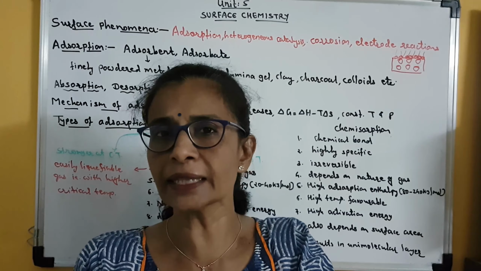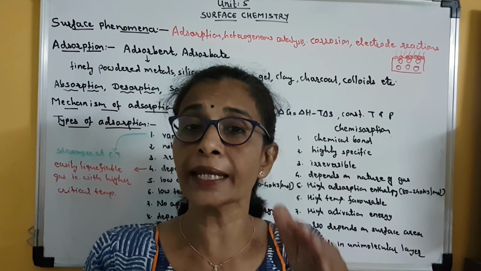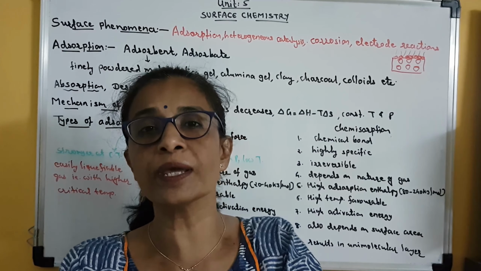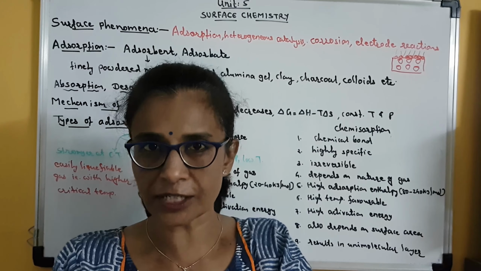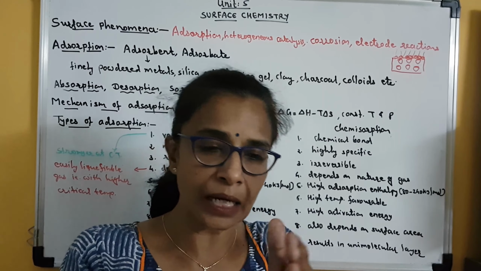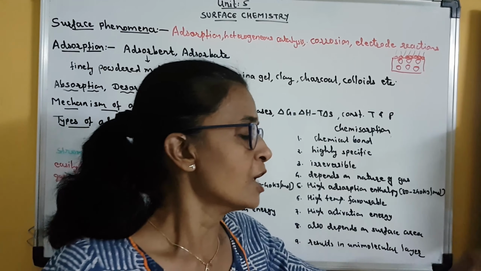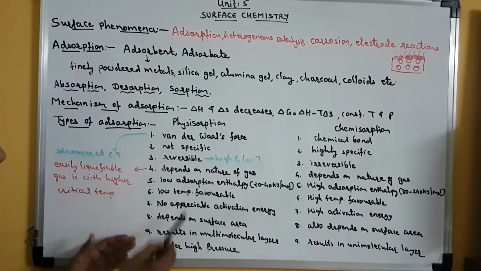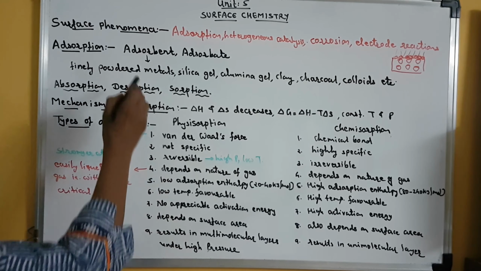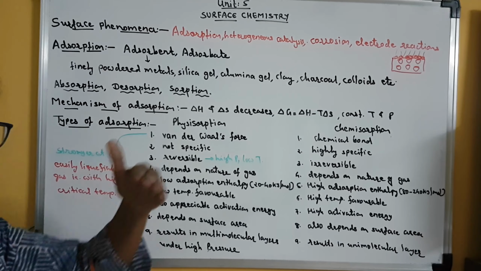But if I don't clean the surface and keep using it again and again, then what will happen? Layers and layers of chalk dust will be formed on the surface of the duster. After some time, I cannot rub very cleanly with this duster, so I need to clean its surface. Clear? So here also, as in physical adsorption, a weak van der Waals force of attraction is involved between adsorbent and adsorbate, so multimolecular layers can be formed.